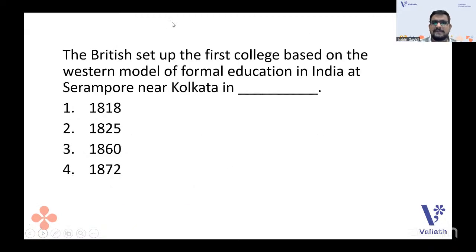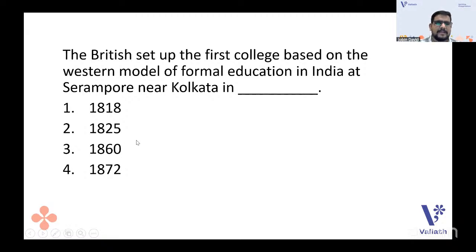The British set up the first college based on the Western model of formal education in India at Serampore near Kolkata. That is a question from the higher education part. Where did the British set up the first college? In Kolkata, in Serampore. In which year? That is the answer. Which year is the answer?